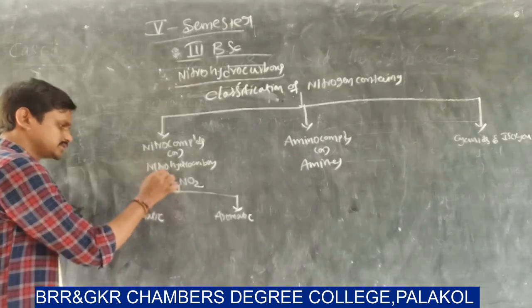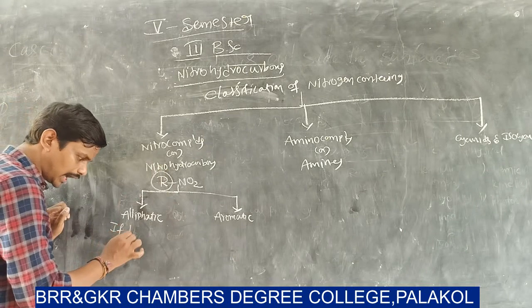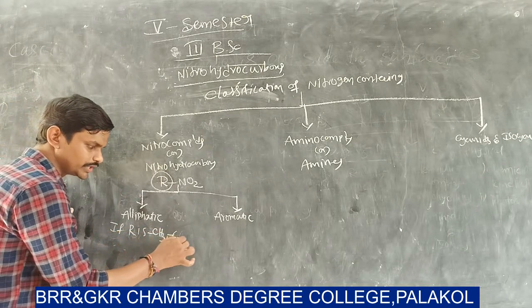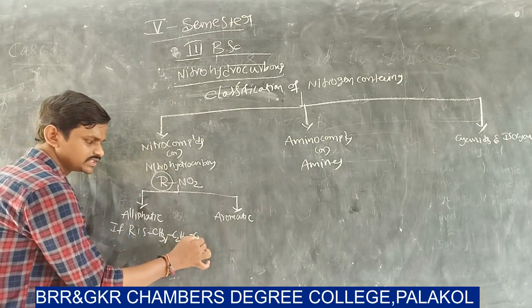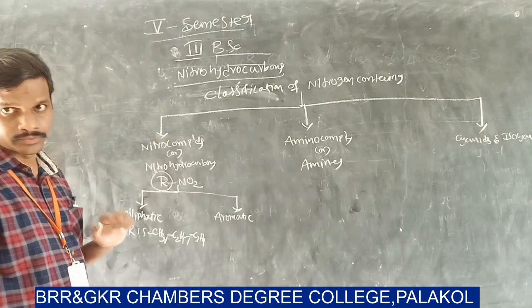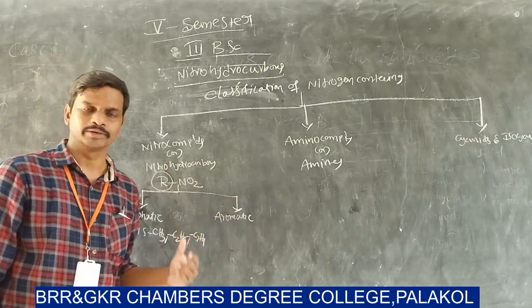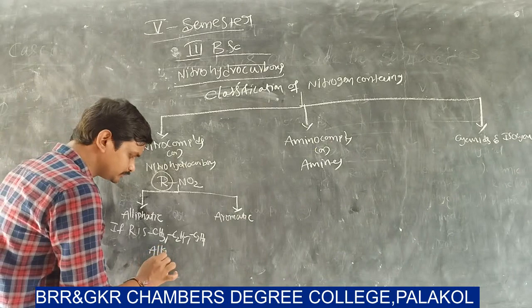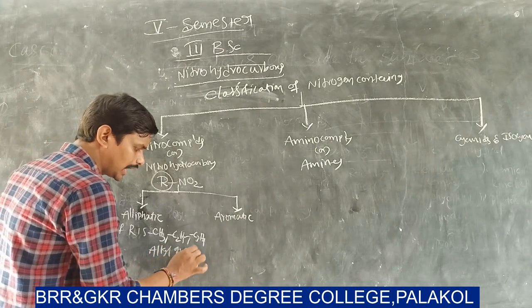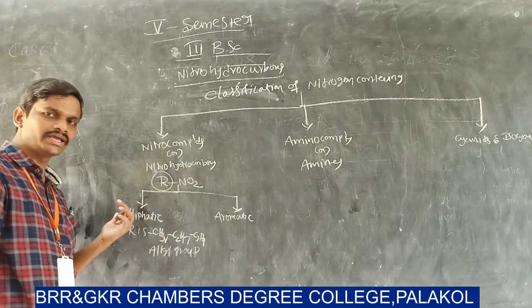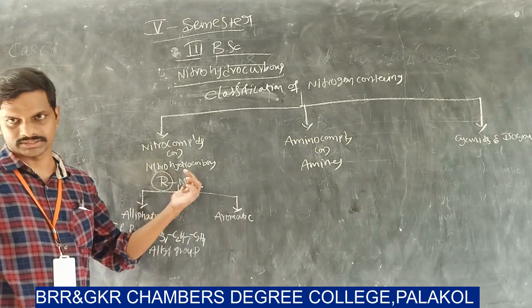If R is CH3 methyl, C2H5 ethyl, C3H7 propyl, butyl, pentyl, that means if R is an alkyl group, then the compounds are called aliphatic nitrohydrocarbons.